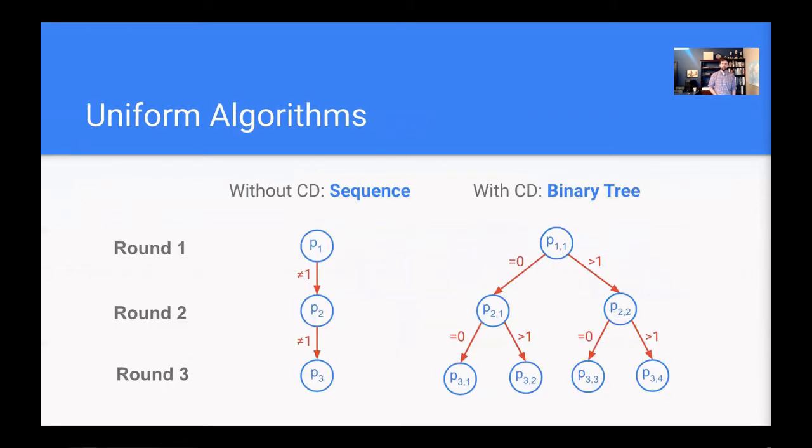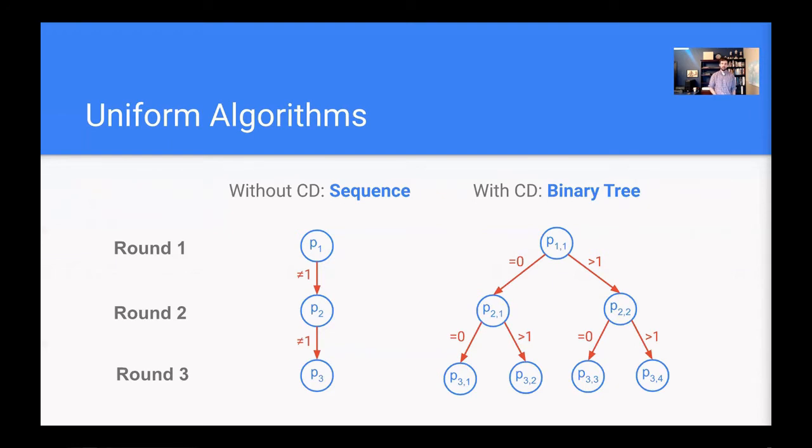The types of algorithms that we'll study in this paper are called uniform algorithms, and this describes the property that each node is given the same set of broadcast probabilities to use in every round. Which broadcast probability the node uses depends on the sequence of observations made up to that point. In the case without collision detection, the only observation that the nodes can make until the problem is solved is that it was not the case that exactly one node broadcasted in the previous round. Otherwise, the problem would be resolved and the algorithm would terminate. Therefore, we can represent a uniform algorithm for the setting without collision detection as a sequence of probabilities.